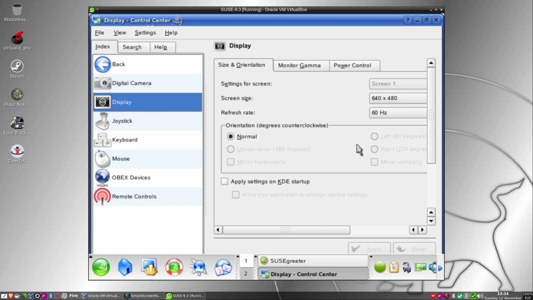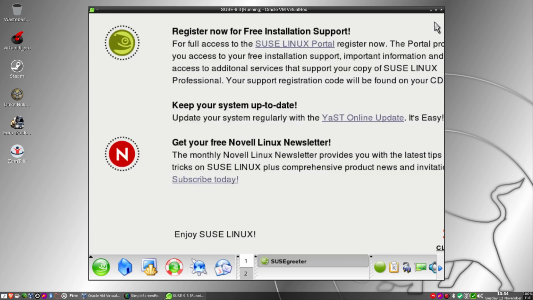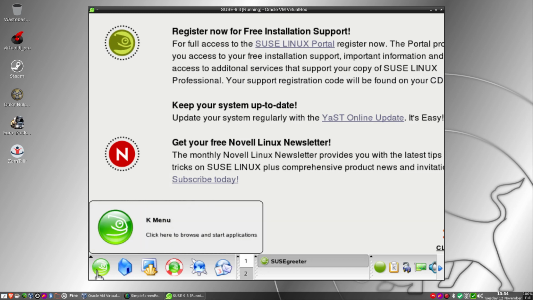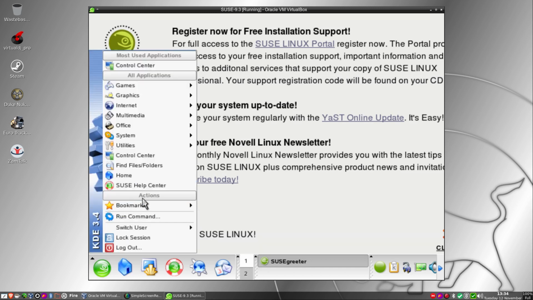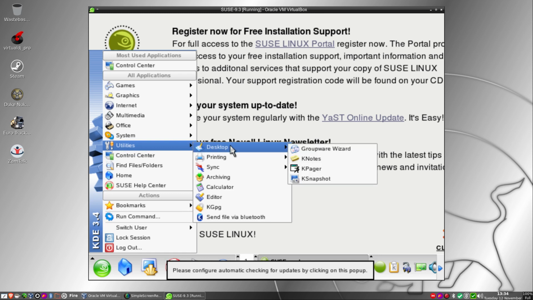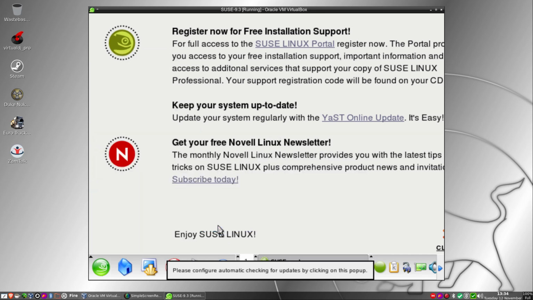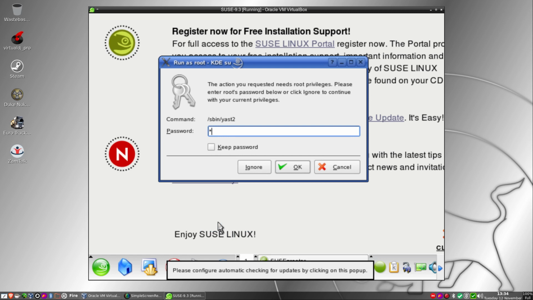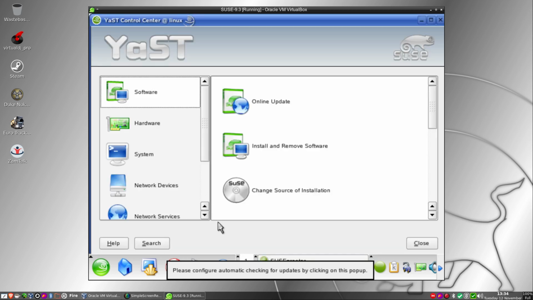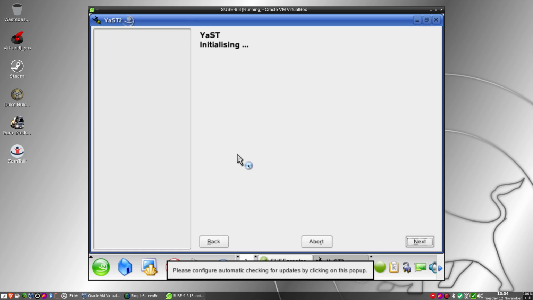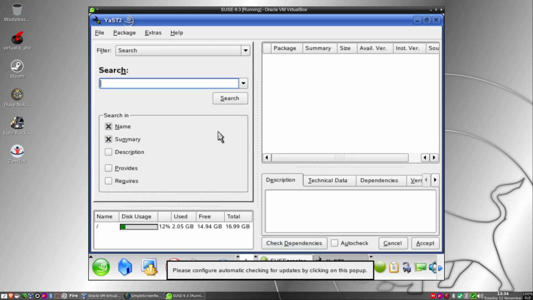Okay, so I can't do anything for that at the moment, but what I can do is look for, which is at the bottom there, asking me for my password for root, install and remove software. Now I'm just wondering if KRandR is around. No results. Okay, let's cancel that.